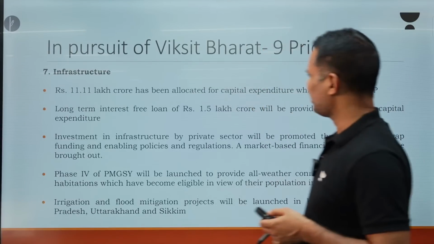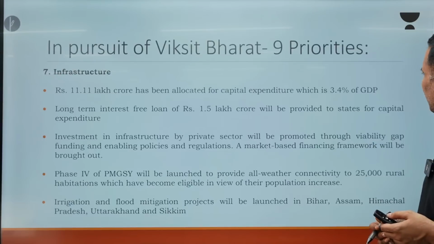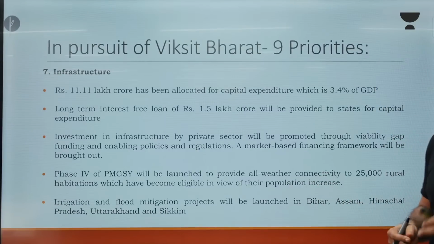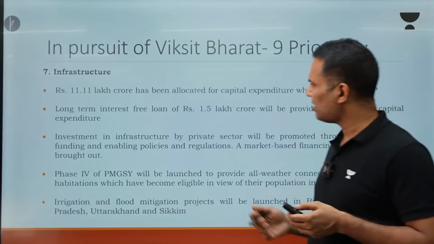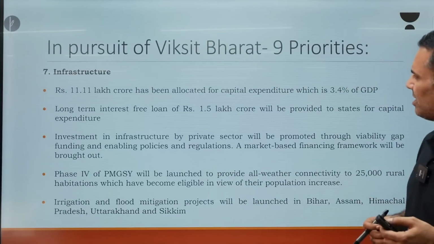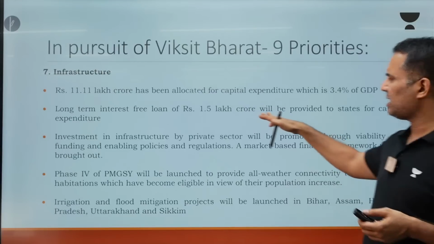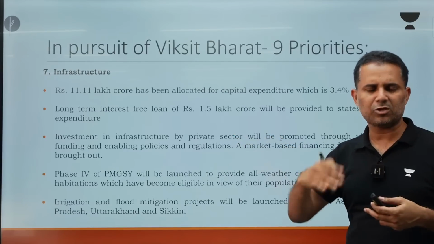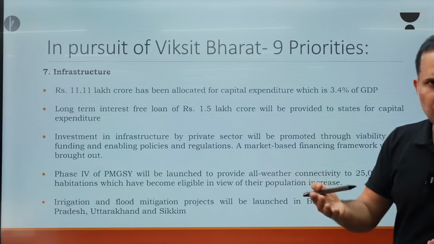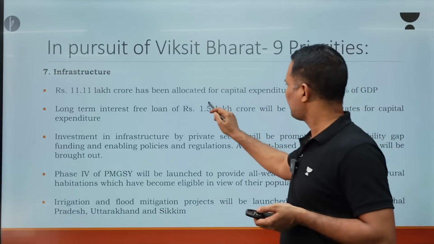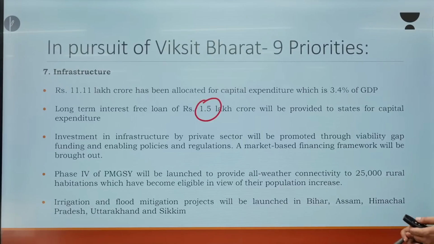Then infrastructure. Infrastructure, I have already said, in this budget we have 11.11 lakh crore of expenditure, which is going to be 3.4% of GDP. In the last 3 years we have tripled it basically, post-COVID. Long-term interest-free loan, this is a scheme which is already running, Central Assistance for States Capital Expenditure, where central government provides long-term loan to state governments, interest-free loan only if they are going to spend on capital expenditure. So the amount is rupees 1.5 lakh crore.